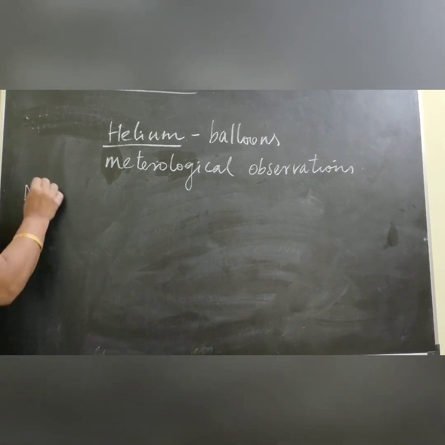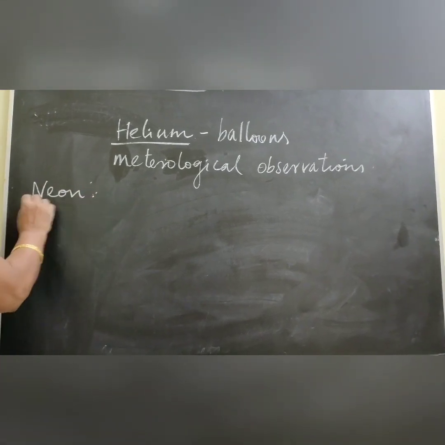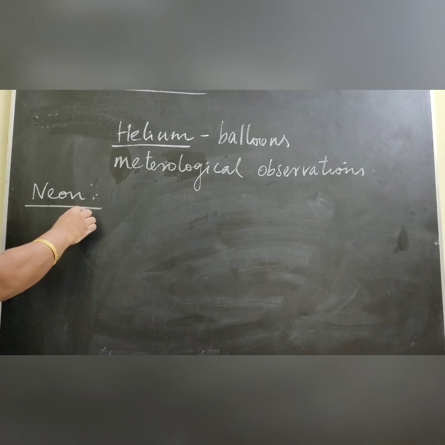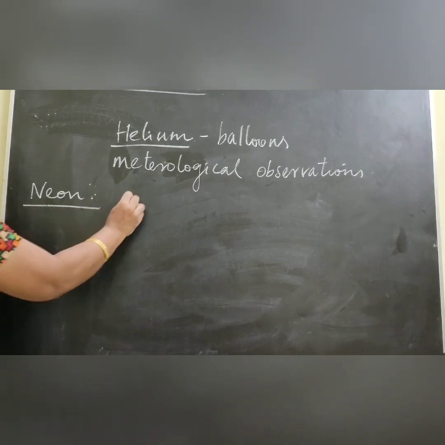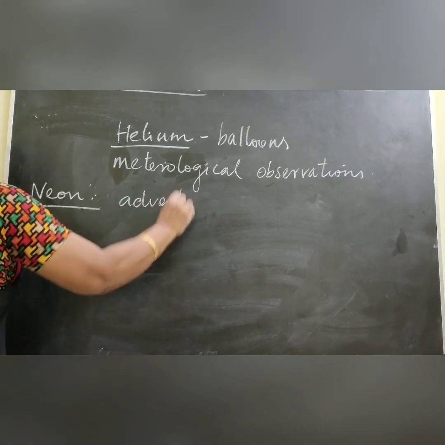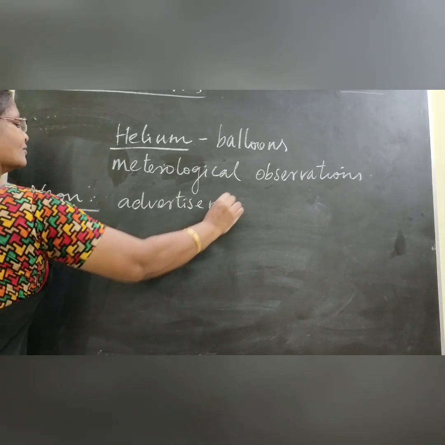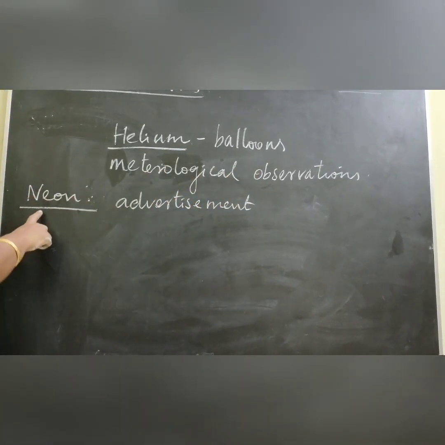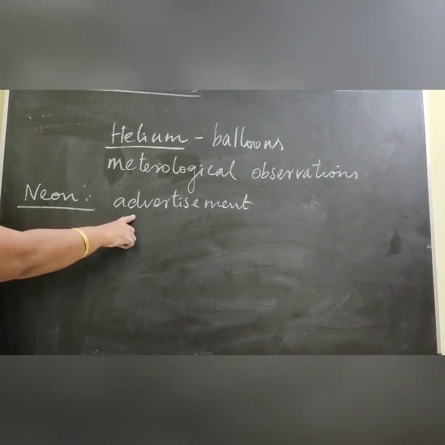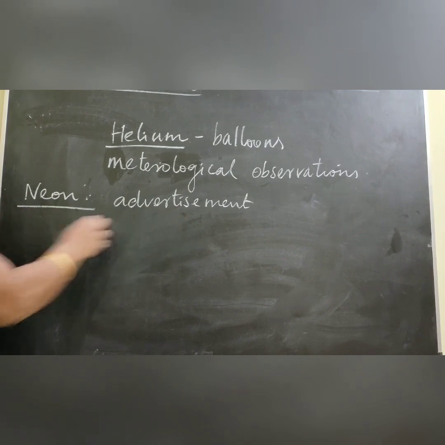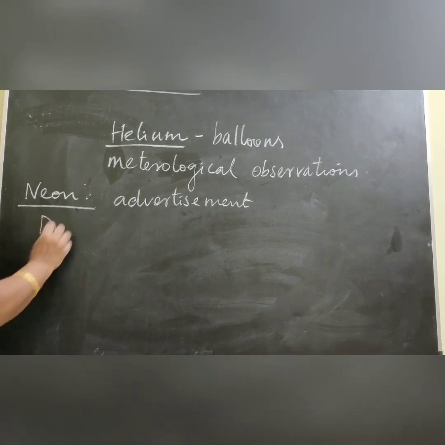Next non-metal, neon. Neon is used in fluorescent lights that are used in advertisement displays. Then diamond.